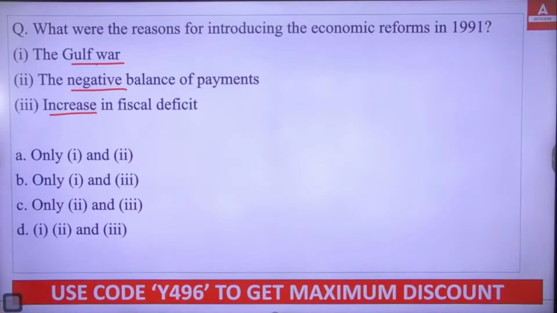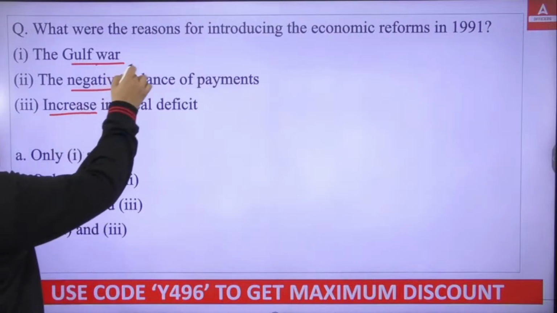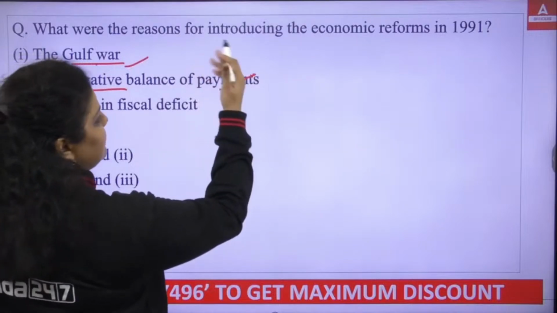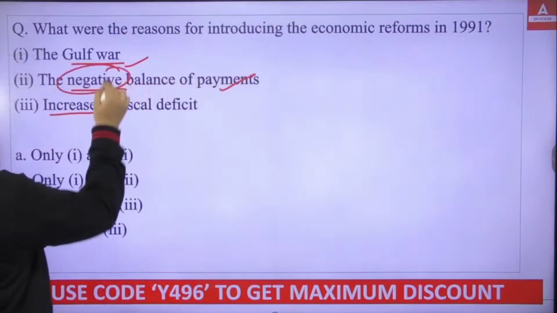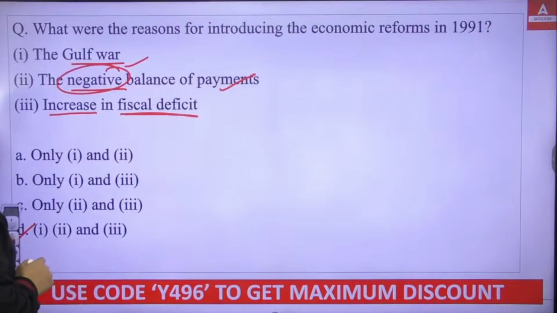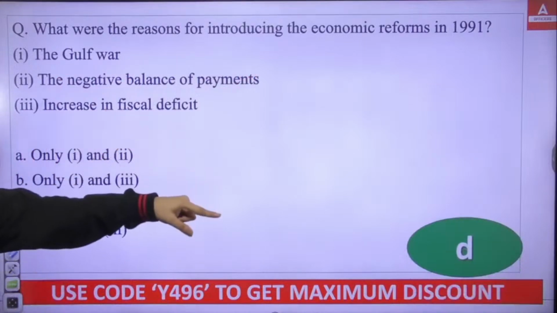And it's very obvious the right answer will be D. The Gulf War happened and the balance of payment was in a crisis situation. It means it was negative and the fiscal deficit was continuously increasing. So right answer will be your D option.